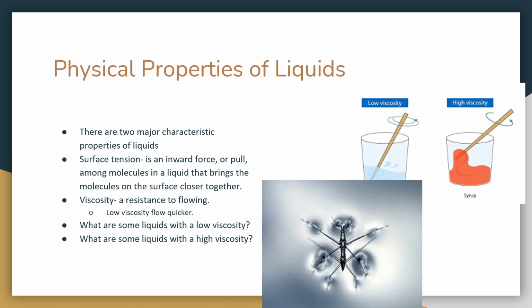So, which flows more easily, honey or cranberry juice? And then use that information to write your answer. So go ahead and pause the video, answer your question, and then we'll go over the correct answer. Okay, so honey is going to be more viscous than cranberry juice because it flows more slowly than cranberry juice. Flowing more slowly means it has a higher viscosity.